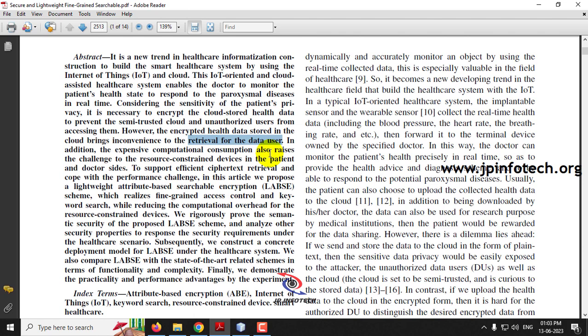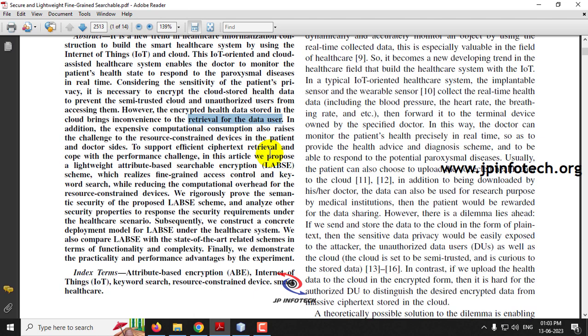So to overcome these kinds of issues, in this proposed system we are going to use a lightweight attribute-based searchable encryption scheme. Using this proposed system, we are going to achieve fine-grained access control and keyword search. So searching of the data which is stored encrypted is achieved, and also the fine-grained access control mechanism.